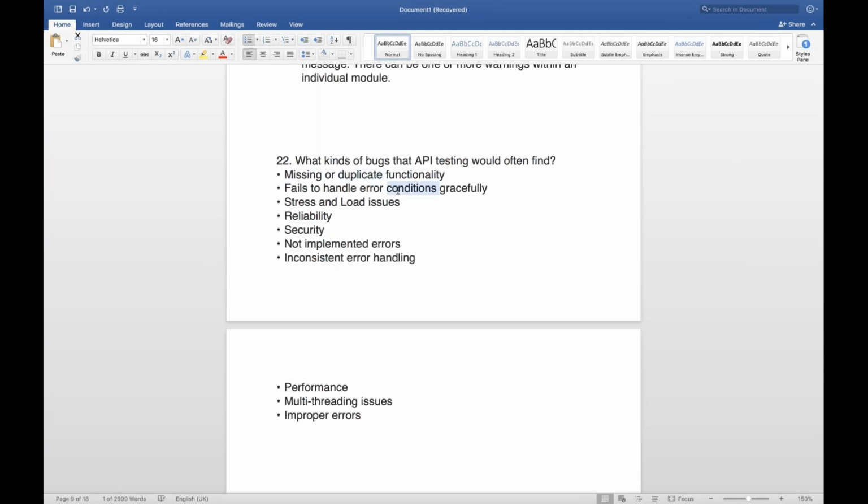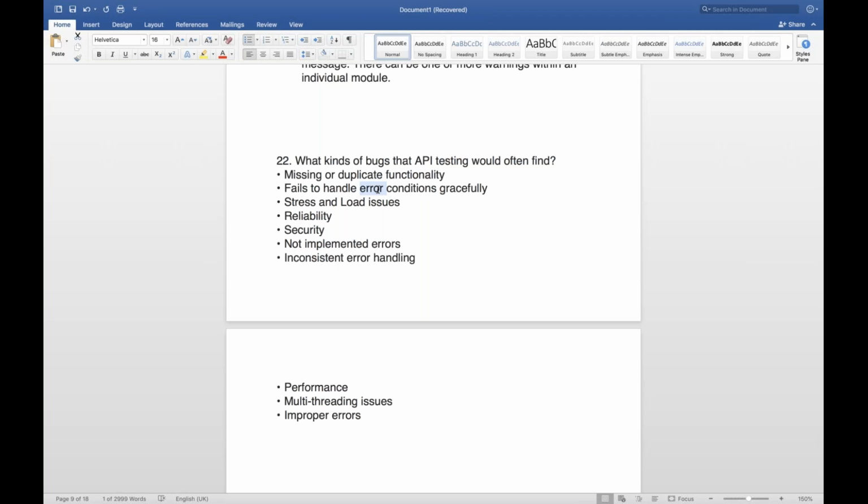Errors and conditions are not handled gracefully. This is the biggest problem, because in API testing we have to follow fundamentals and standards. If some content is not available, then it should give you a proper error, like error not found, or a proper response code.